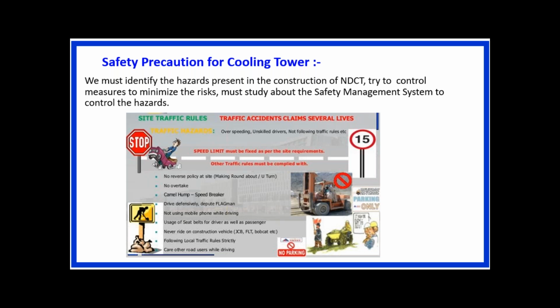These are the general driving guidelines, especially when we are talking about construction activities for NDCT.